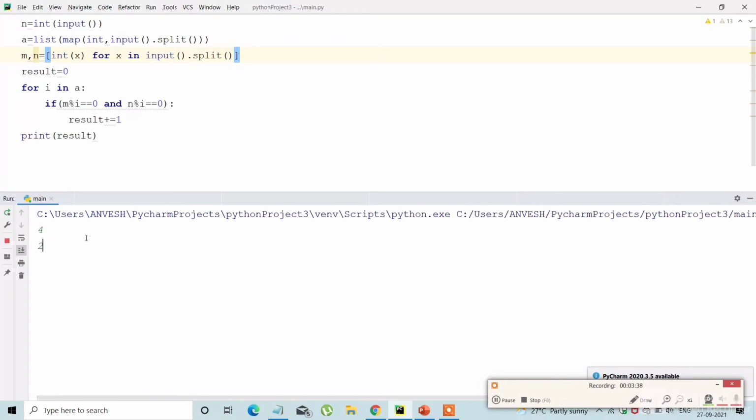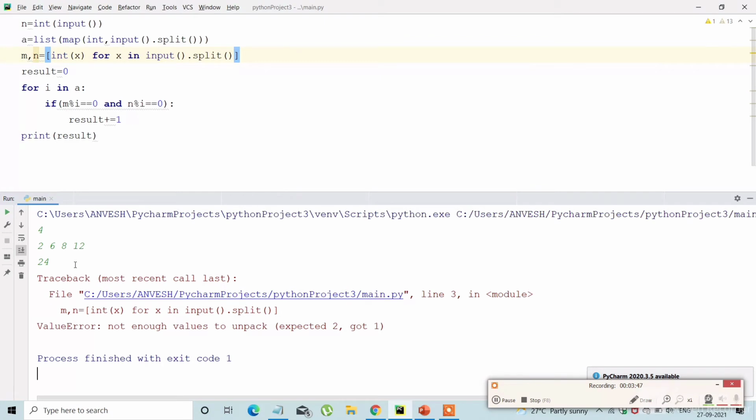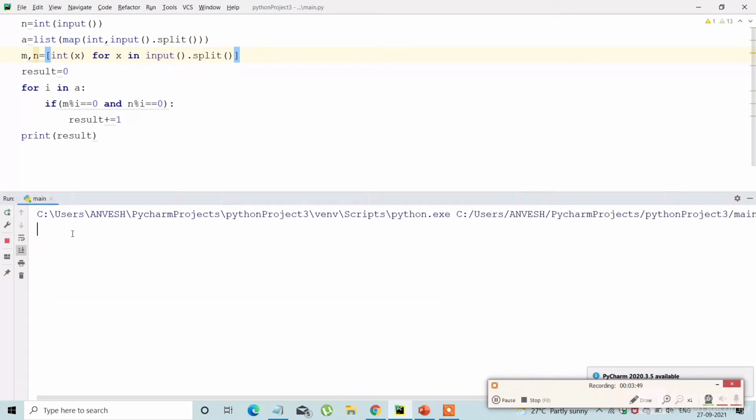I'm giving a different input: 4, the total number of players, then the scores 2, 6, 8, 12, and then the health number, sorry, I have to give it on the same single line. 4 players. 2, 9, 3 and 27 are the scores of different players, and the player health number is 54, 108.